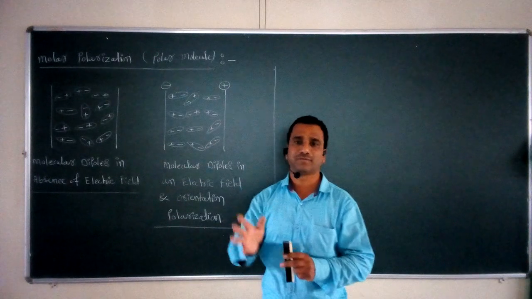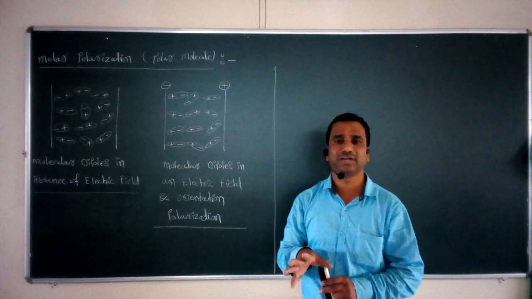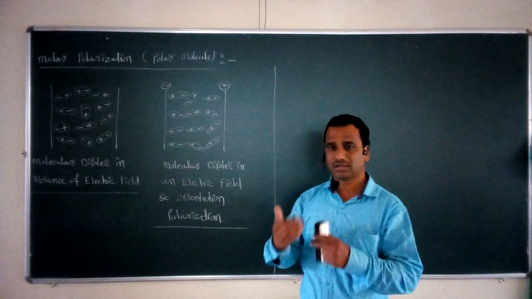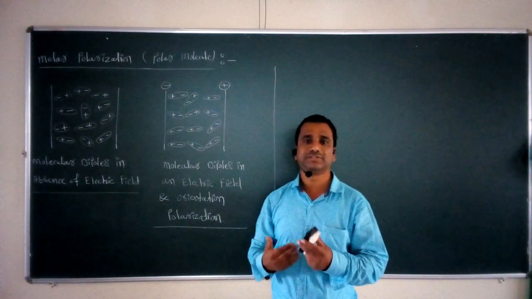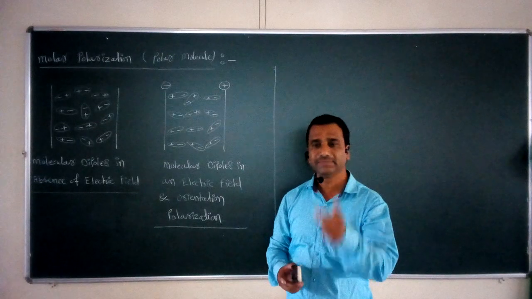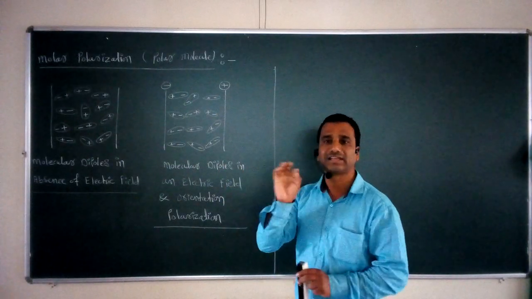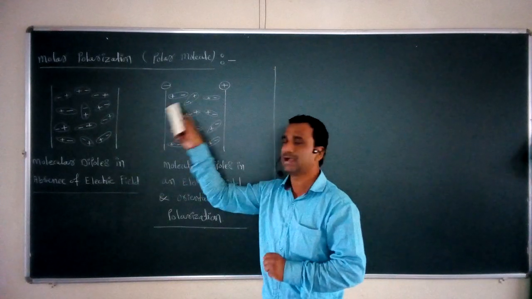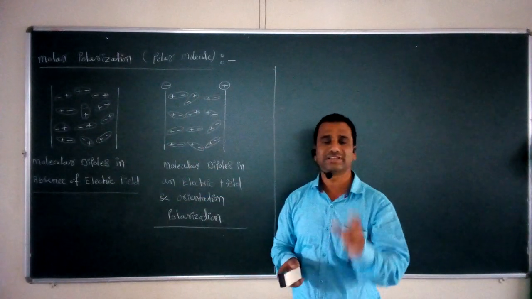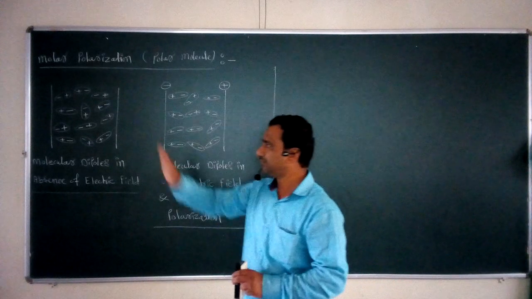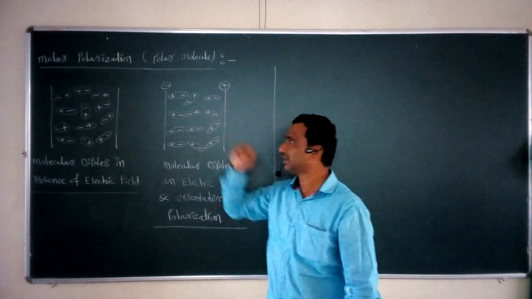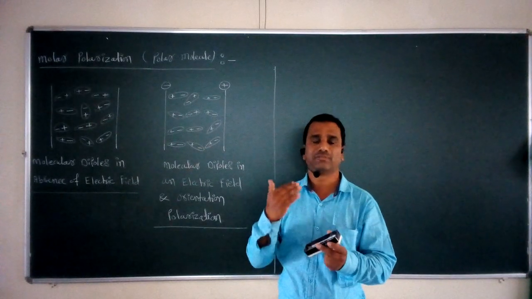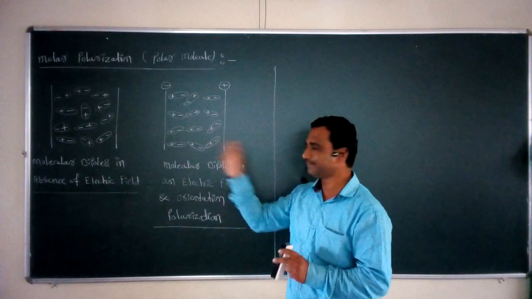So we can say that the randomness which is observed in figure A becomes regular, or somewhat regularity is observed in the orientation of the molecular dipoles, and this type of ordered arrangement of these molecular dipoles can be observed in the presence of such an electric field. So the first difference between figure A and figure B is that randomness of molecular dipoles is observed in figure A, while in figure B the orderedness of these molecular dipoles is observed.